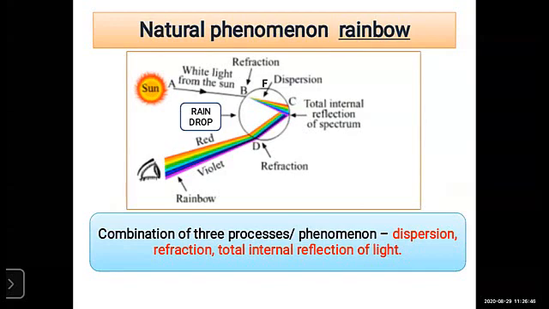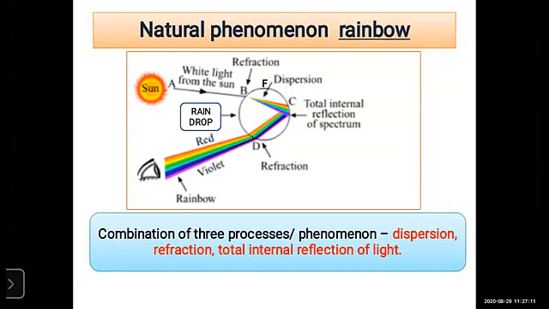So after the rainfall, when the sun rays are there, only then does the rainbow form, right? It always appears in the direction opposite to the sun.